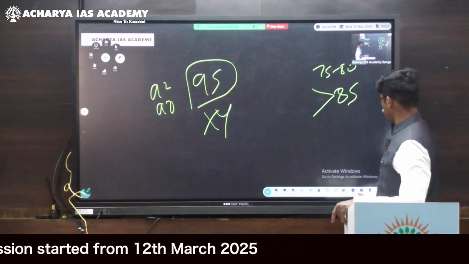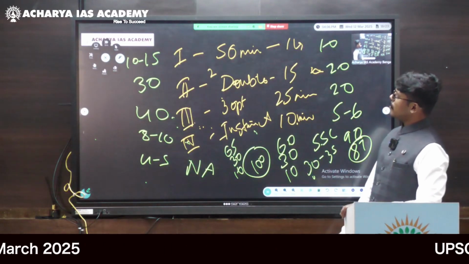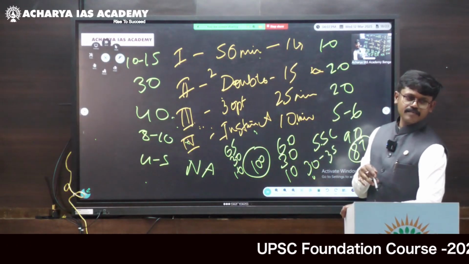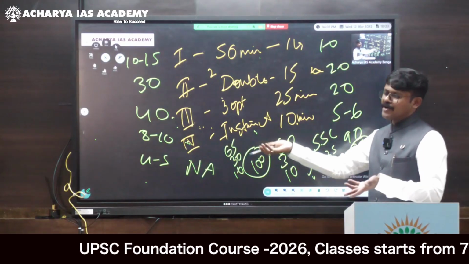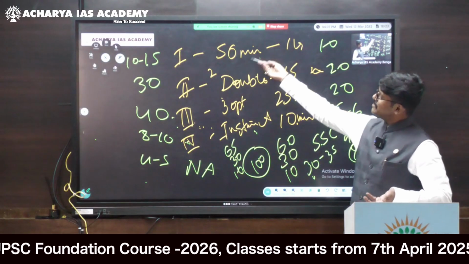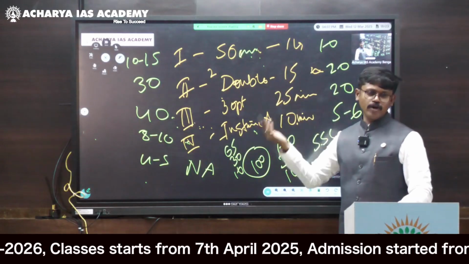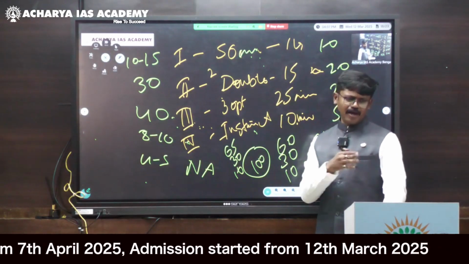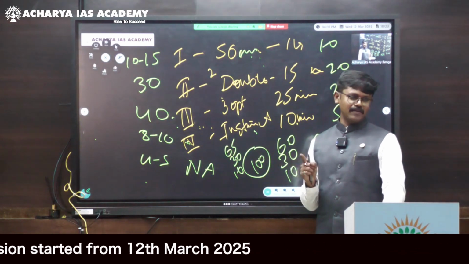One more thing which I forgot to tell you: when you are doing your first reading, second reading, third reading, fourth reading, as soon as you are done with your first reading, mark it in the OMR. Mark in the OMR, otherwise after everything you will get trouble if it's not marked in the OMR. So obviously, as soon as the first reading is done, make sure you mark it in the OMR. You mark how much? 10 to 15 questions. Hardly it takes how much? 10 seconds to mark on the OMR. Be careful. Don't unnecessarily play with it.